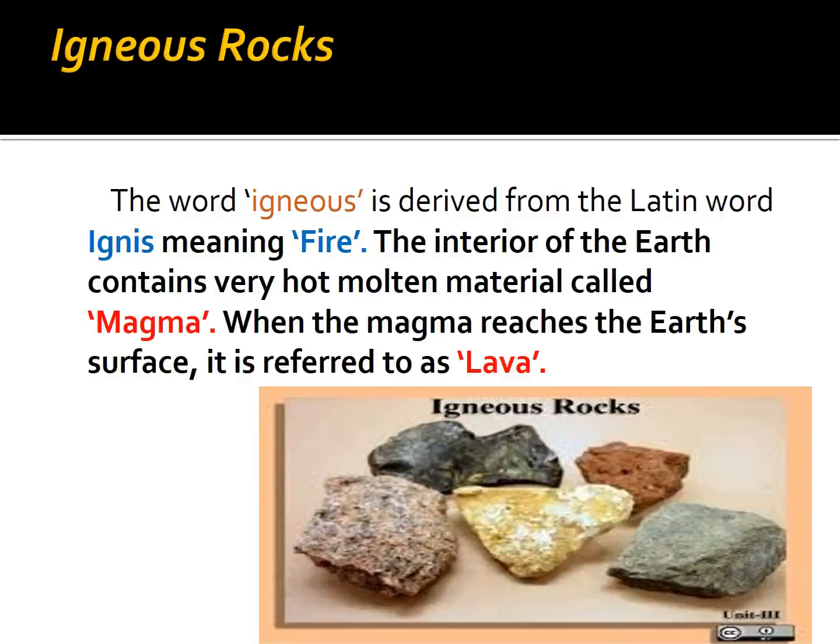The word igneous is derived from the Latin word ignis, meaning fire. What is the meaning of ignis? Fire. The interior of the earth contains very hot molten material called magma. Already we have seen. Yes or no? When the magma reaches the earth's surface, it is referred to as lava. So in the mantle what is there?